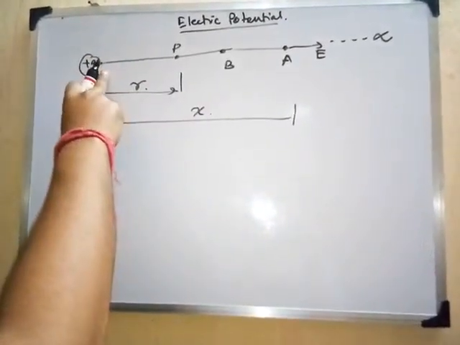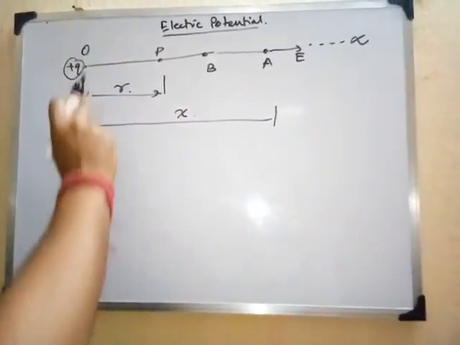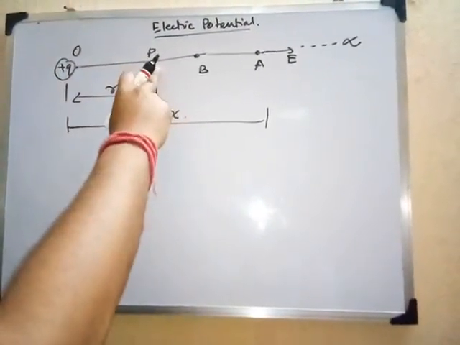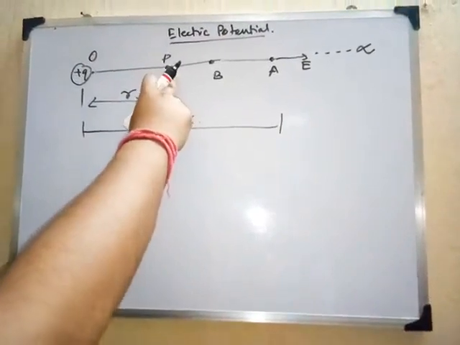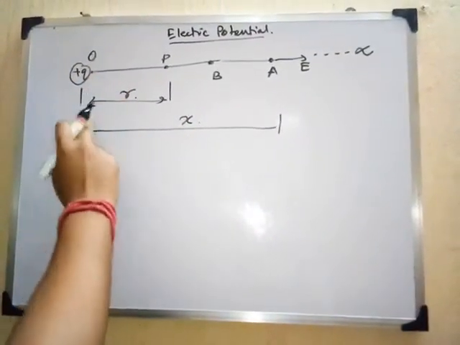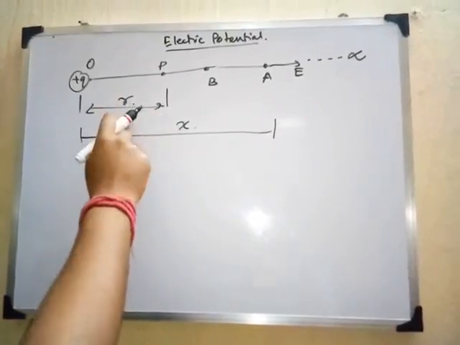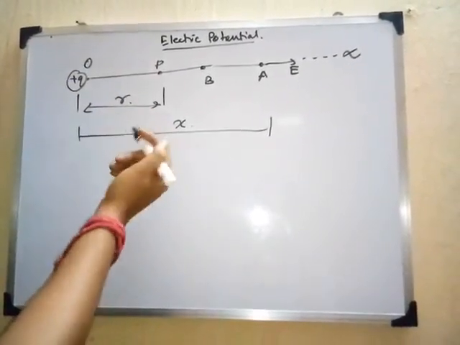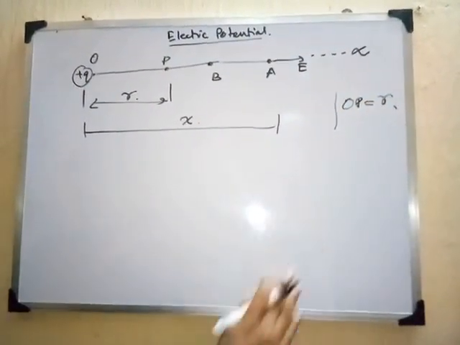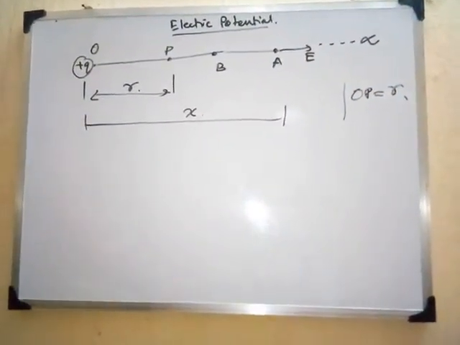Suppose this point is O, so we are going to calculate the electric potential at this point P due to the point charge plus Q, which is placed at O, right? Where the O to P distance we are considering as R. So we can write OP is equal to R. Now, how to calculate this?